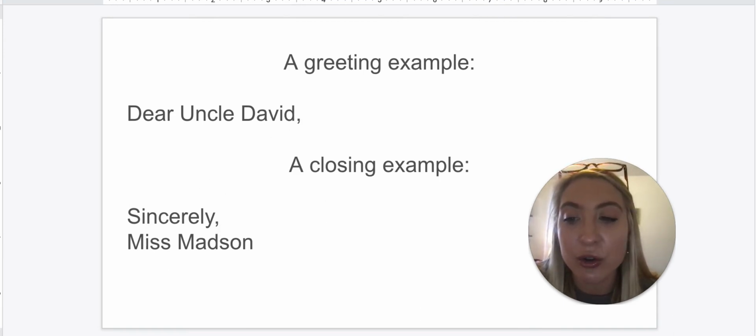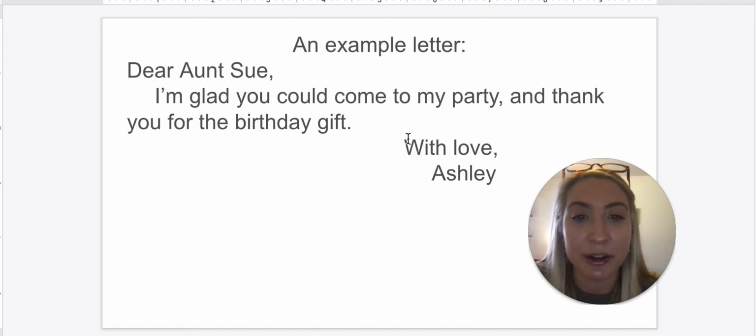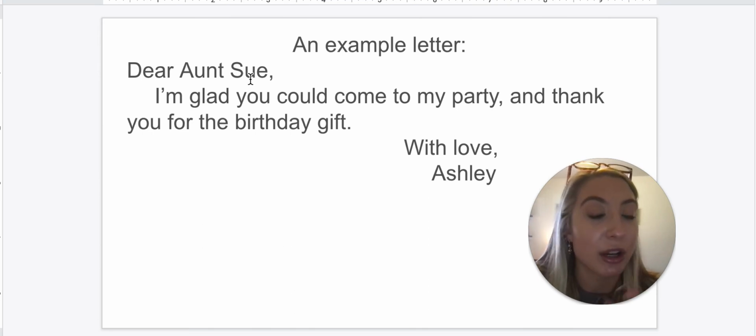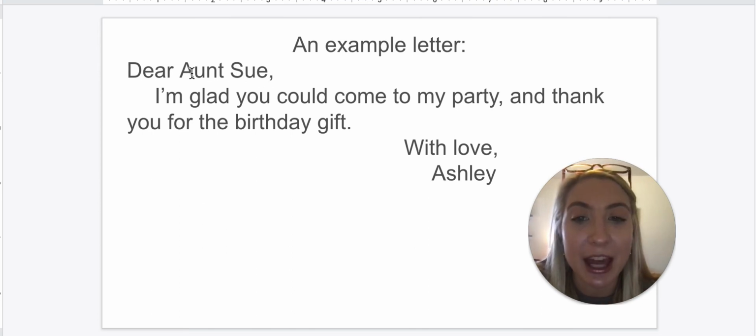So let's look through an example letter. I have Dear Aunt Sue. That's my greeting. And I see I have a comma at the end, and Aunt Sue is capitalized. That is my proper noun. It says, I'm glad you could come to my party, and thank you for the birthday gift. So this is our message. And then down here is our closing.